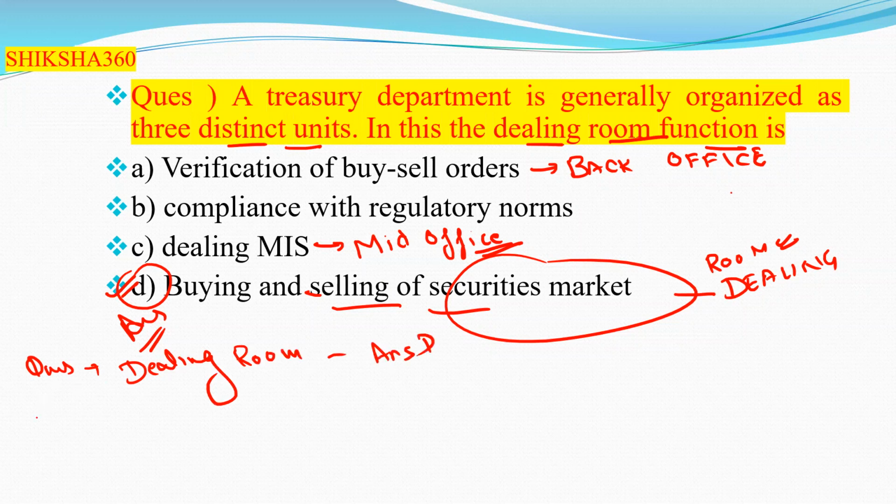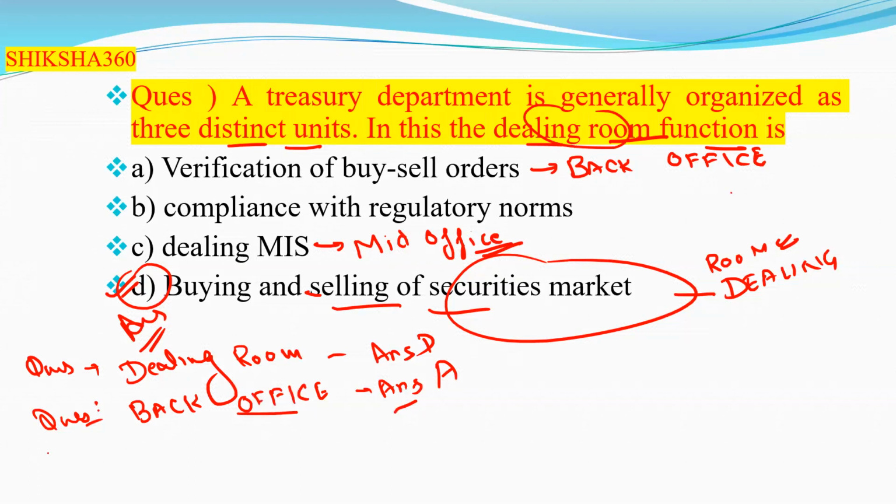If the question is related to the back office, then what is the answer? Back office deals with the verification of buy and sell orders, that is answer A. And if in the place of dealing room it is the mid office or middle office, the answer is compliance with the regulatory norms and dealing MIS, so the answer is B or C. A single question will be framed in any way.